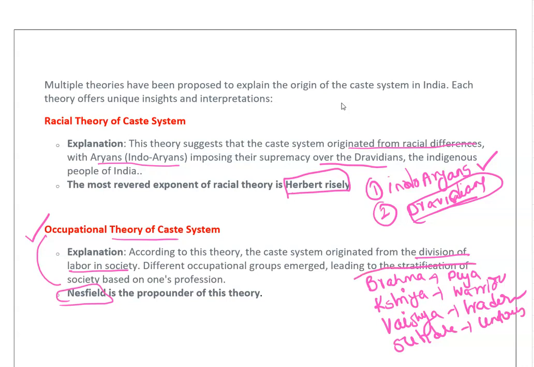So these castes are based on the work they perform in society. That is what the theory says about the occupational theory of the caste system. Based on their occupation, there is a segregation of the caste. Occupation to caste.